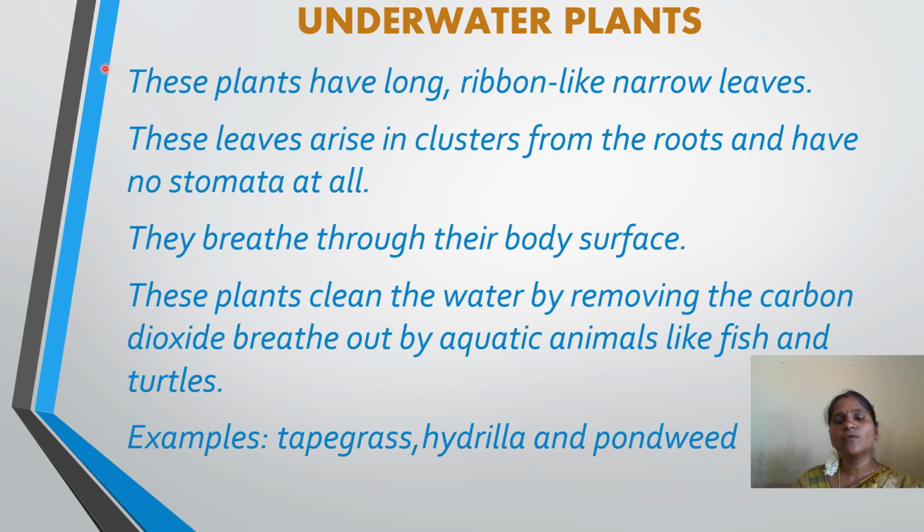So how are these underwater plants breathing? All the aquatic animals present underwater release carbon dioxide. So these underwater plants use this carbon dioxide and release oxygen to those underwater animals. Examples are tape grass, hydrilla and pondweed. These are the examples of these underwater plants.